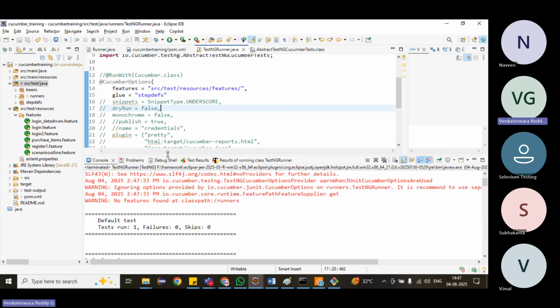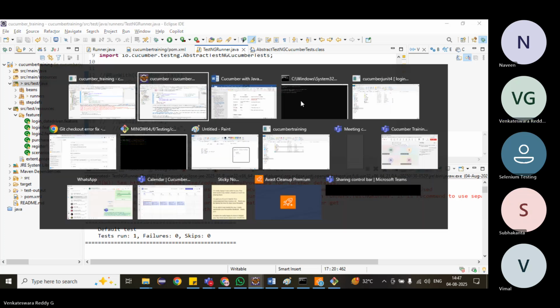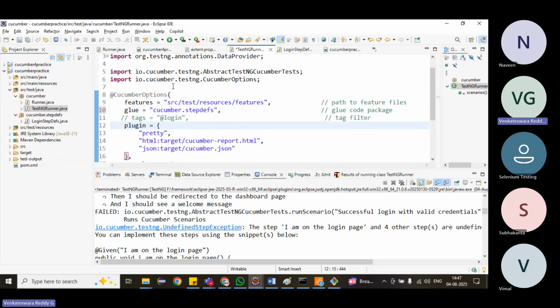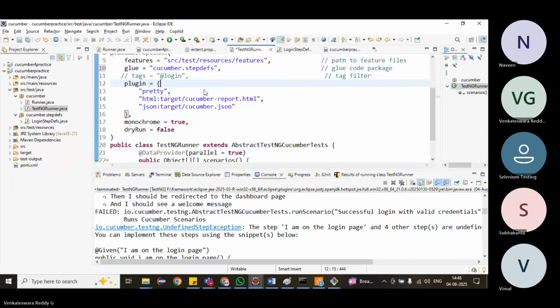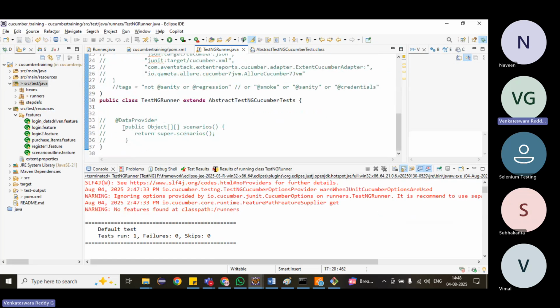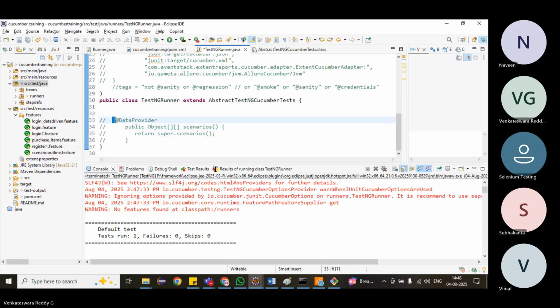Still not running. What is the issue? Where is the issue? Features, SRC test resources, and then step defs, spelling is correct only. Anything else? Abstract test engine, Cucumber test, Cucumber options. Okay, maybe let me enable this. I think is it required?